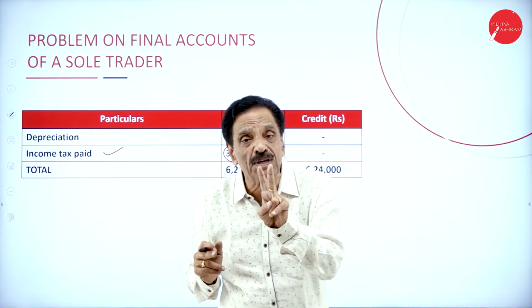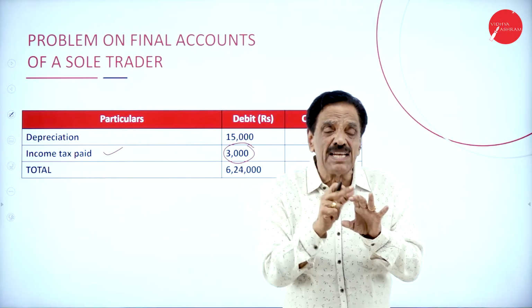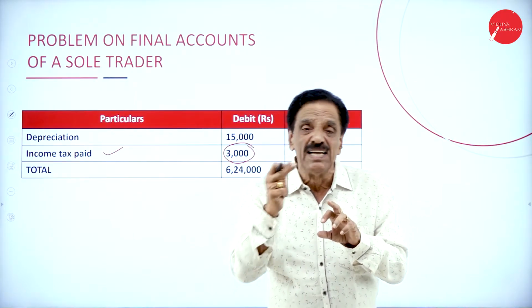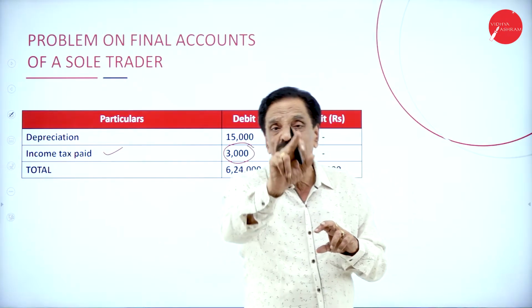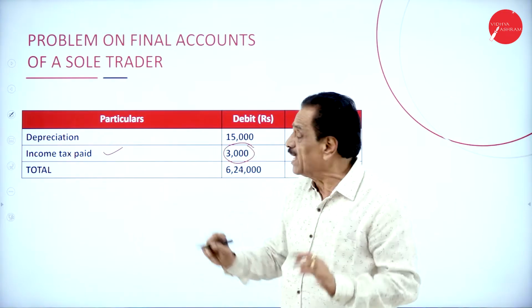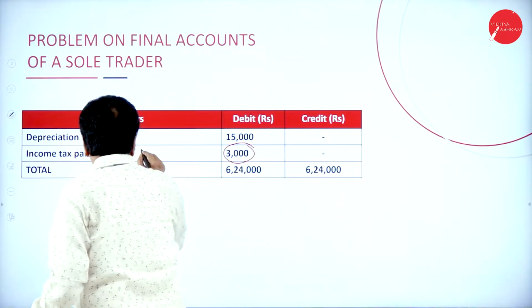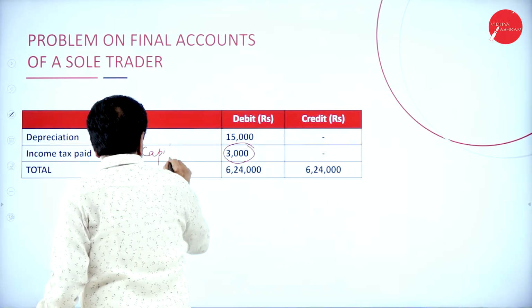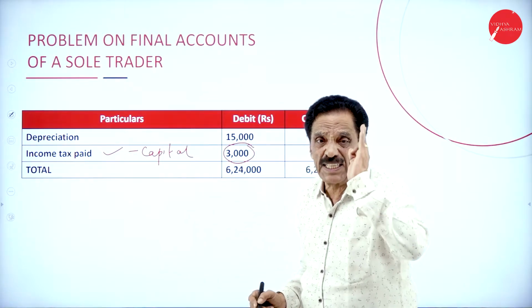Which are the two types of tax? One is the income tax, another is the sales tax. Income tax is directly collected, sales tax is on the goods. If there is a sales tax, it will come on the profit and loss account debit side. If it is income tax, purely personal, this should be deducted from capital. This is minus capital. It is considered as a drawing.